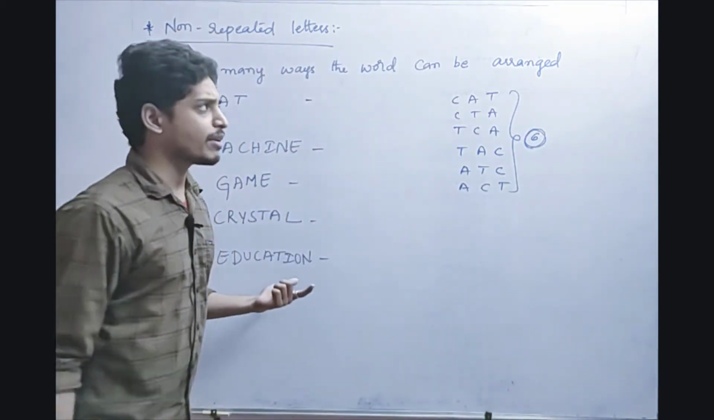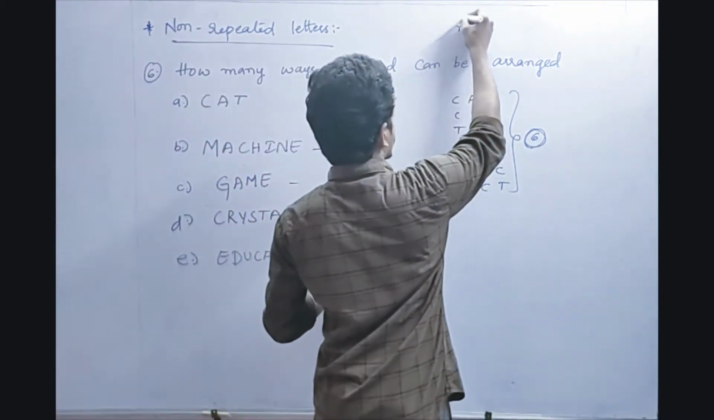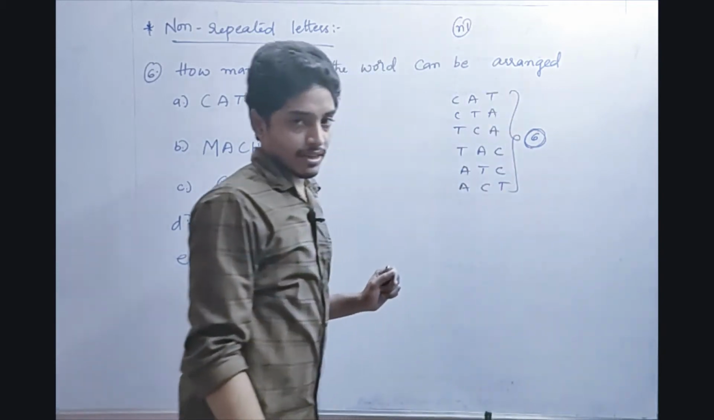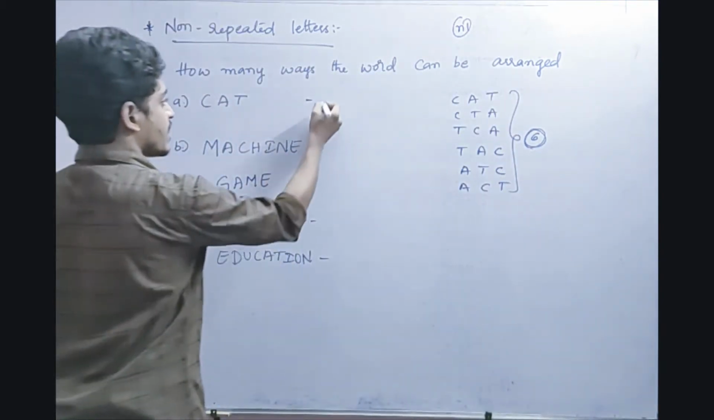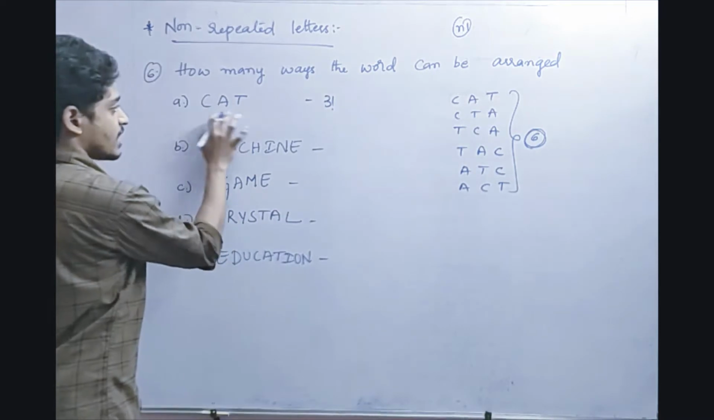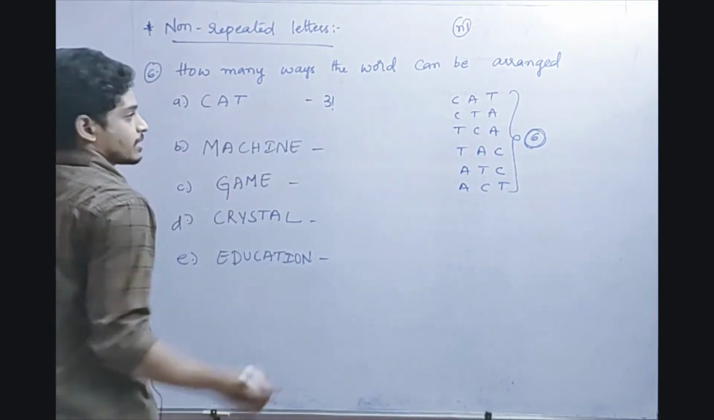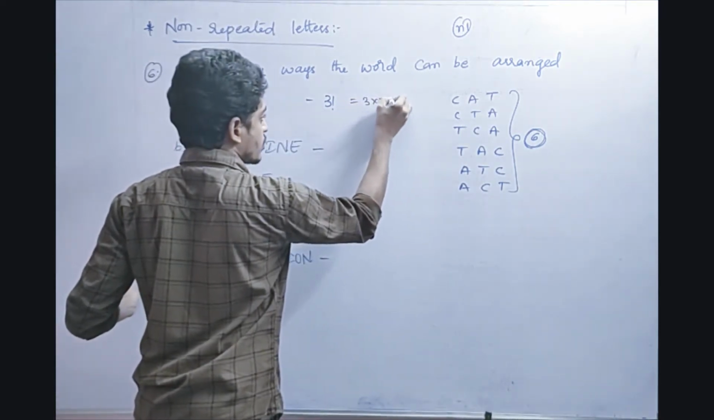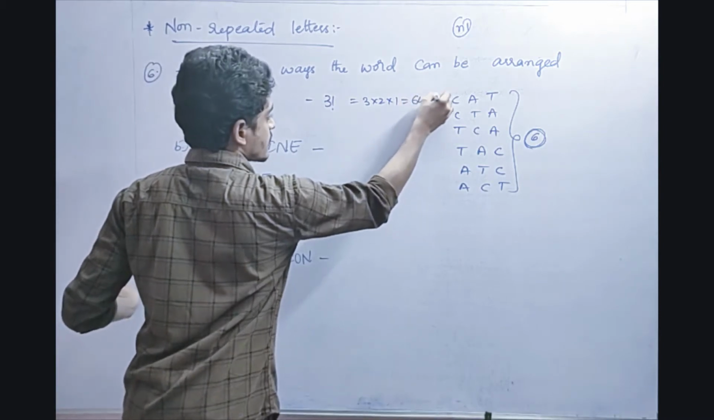Is there any formula, friends? Yes, if there are n number of letters, I can arrange them in n factorial ways. In the same way, 6 is nothing but 3 factorial, right? So there are 3 letters. So 3 factorial is nothing but 3 into 2 into 1, 6 ways. In 6 ways I can arrange.